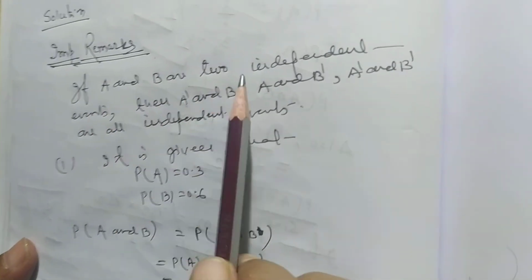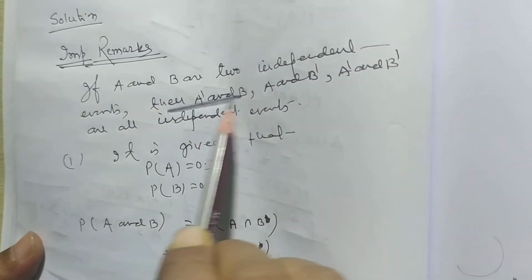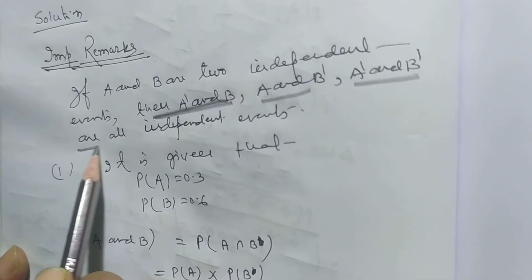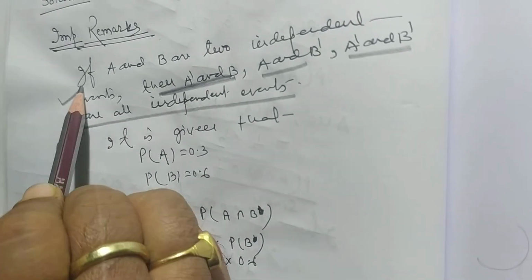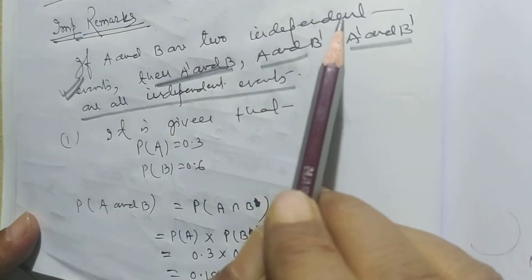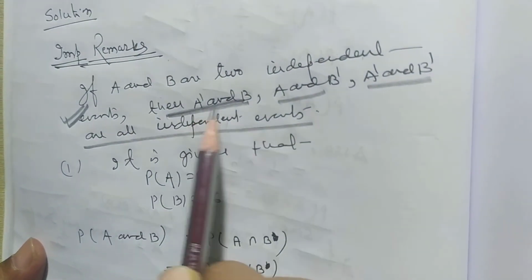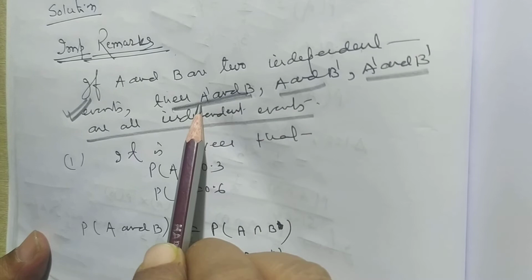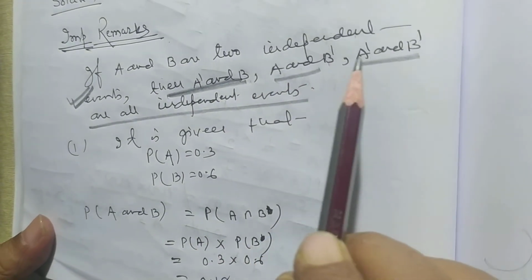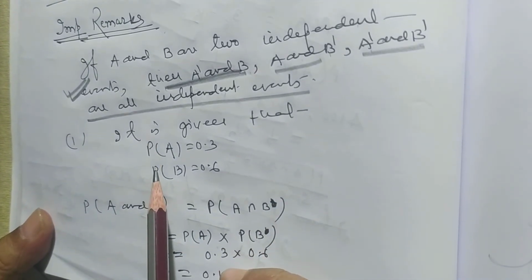If A and B are two independent events, then A dash and B, A and B dash, and A dash and B dash are all independent events. This remark is very, very important. If A and B are two independent events, then complement of A and B, A and complement of B, and complement of A and complement of B are all independent events.